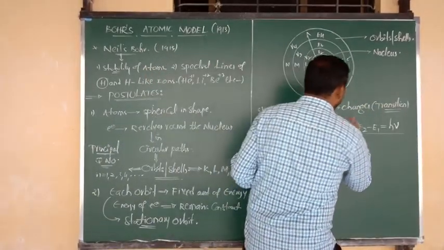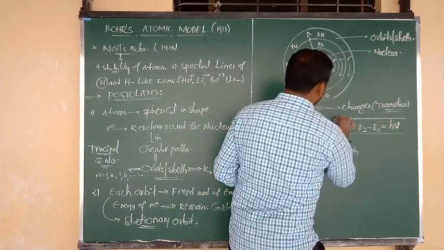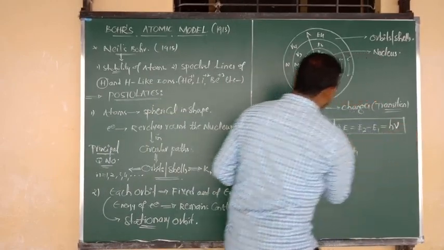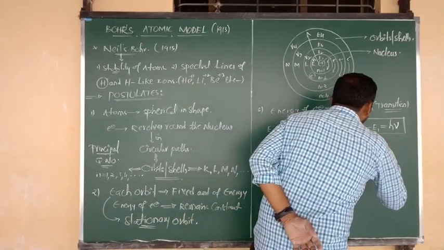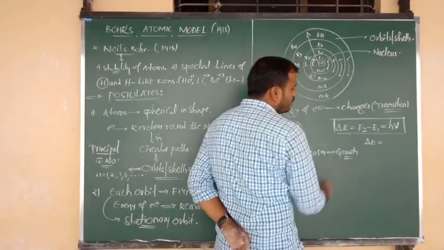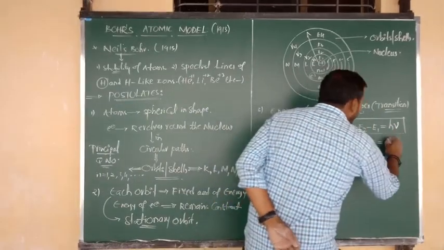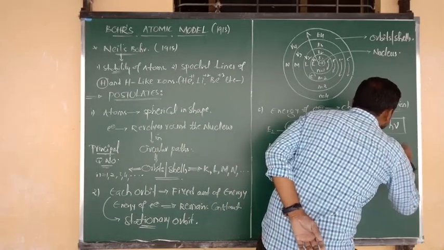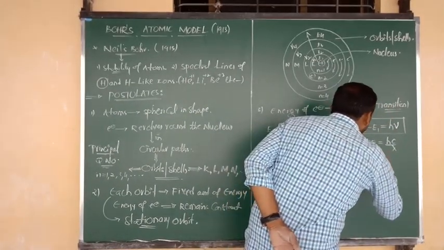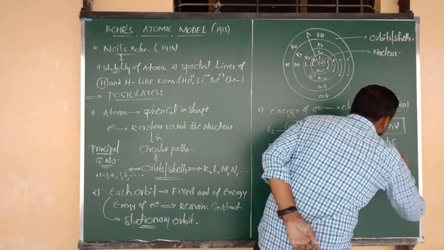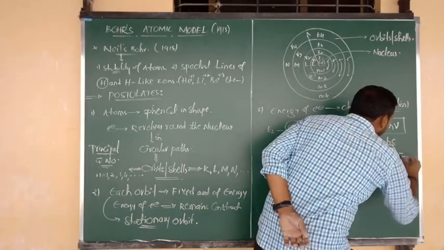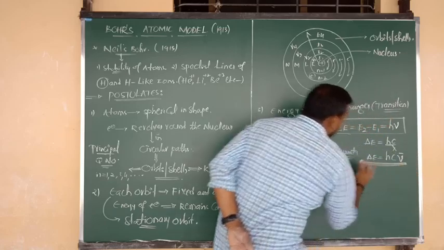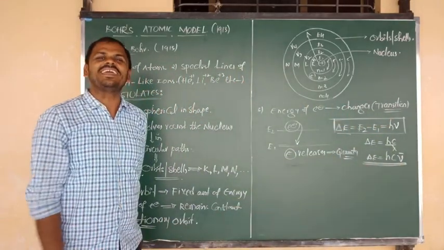which is equal to h nu. You have to focus on this formula; this is important for you. Also, we can shortly change this formula: delta E is equal to h nu. What is meant by nu? In that place we can write c by lambda, and we can also modify this formula: delta E is equal to hc into 1 by lambda, that is, nu bar. Like that, a number of formulas we can derive.